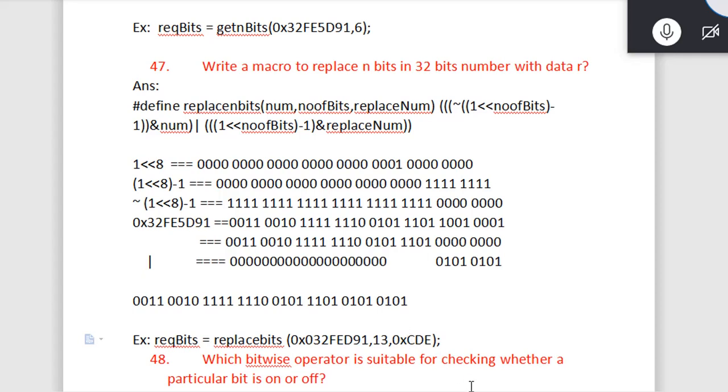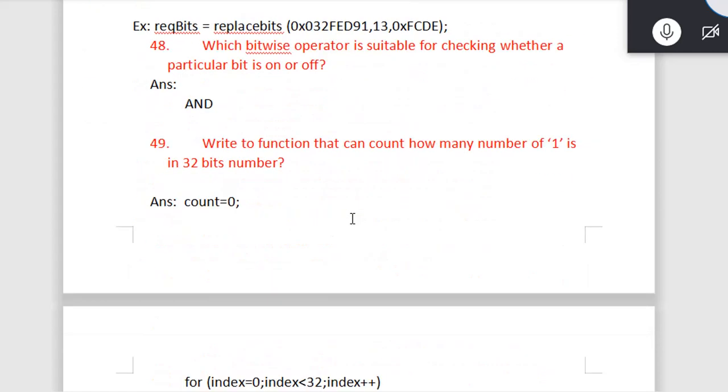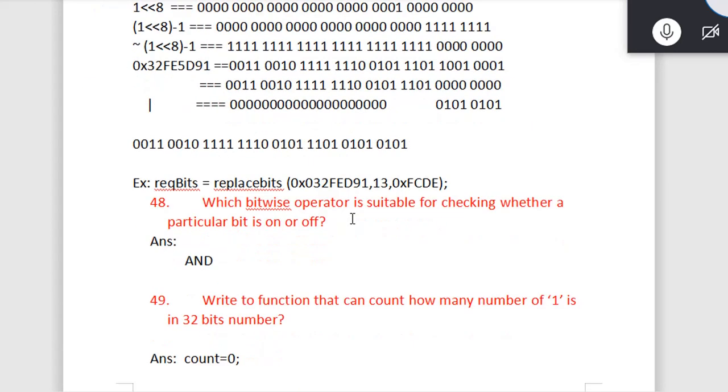But consider if the user gives 16 bits, then this may give a wrong result. That's why we are doing the masking here. You have done this already and you are already aware of it. This question is very important, very common, and I am sure you will get it. So prepare all variants of this.